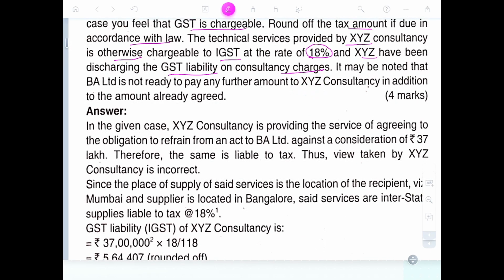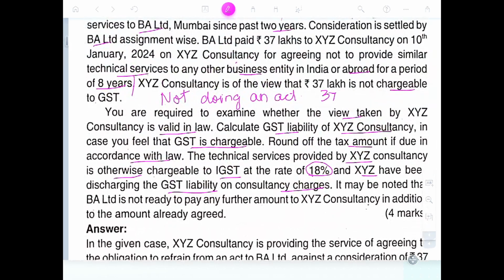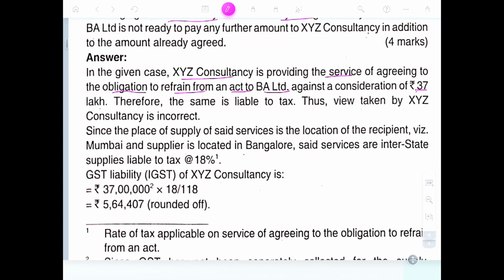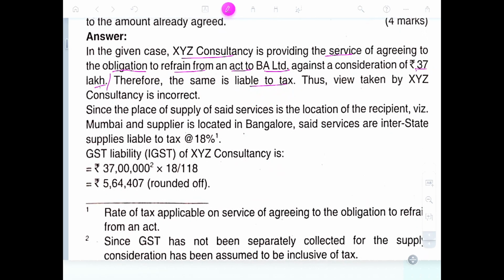And we noted that the 37 lakhs is inclusive of tax. In this case, XYZ Consultancy is providing services for agreeing to the obligation to refrain from an act, against consideration of 37 lakhs. Therefore, the same is liable to tax. The view taken by XYZ Consultancy is incorrect.